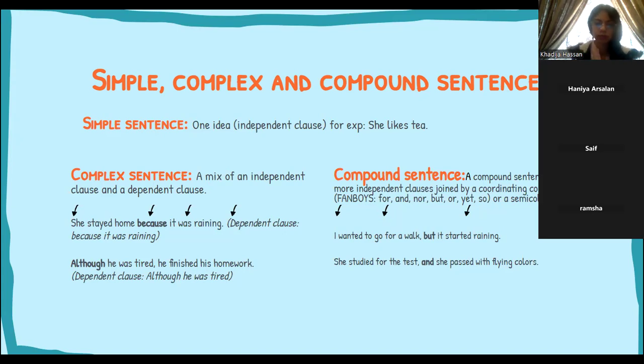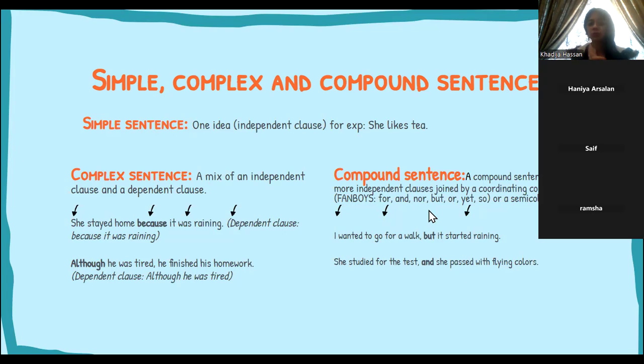Semicolon, by the way, looks like this. I will be going into more detail over the semicolon when we do the punctuation, which I believe is tomorrow, if I'm not wrong. Yes. Right. So this is the semicolon. This is what it looks like.